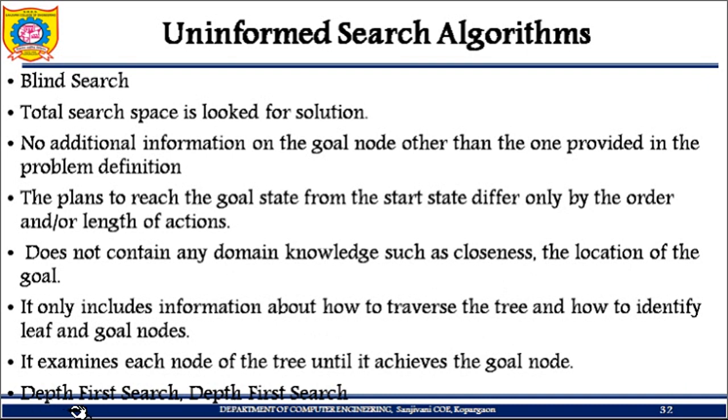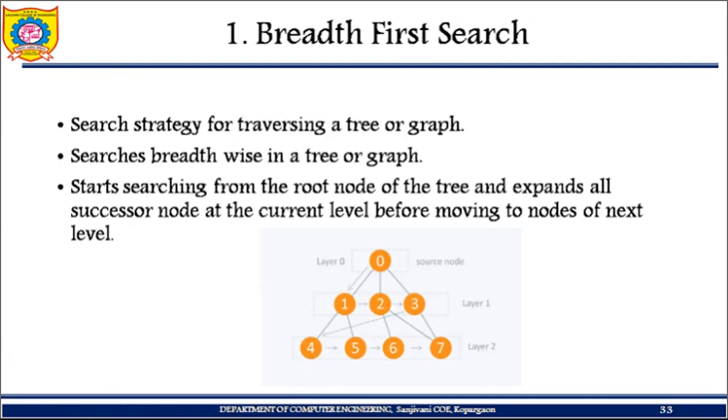We will see variants of uninformed search. The first one is depth first search and the second one is breadth first search. First of all, we'll see breadth first search. It is nothing but a search strategy for traversing a tree or a graph. You already know what breadth first search is, so it will be a revision.